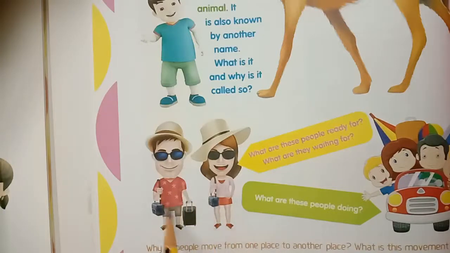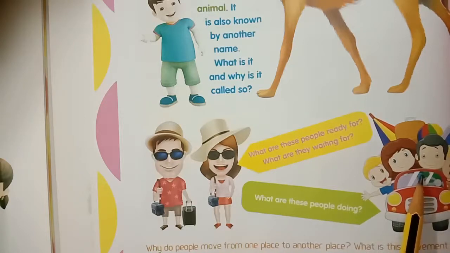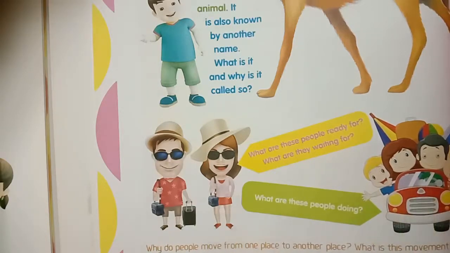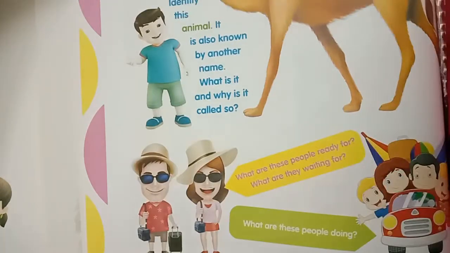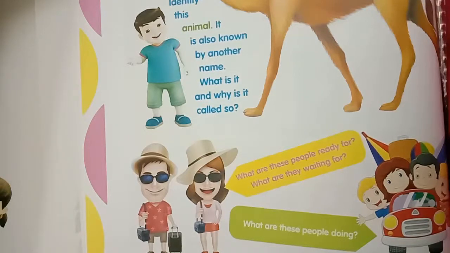Children, look at this picture. What are these people ready for? Traveling. What are they waiting for? Bus or car? Any vehicle. What are these people doing? Traveling. Okay children, how do you go to school? Go by bus or bicycle, by walk. How does your father or mother go to the office? Go by bus or motorbike.